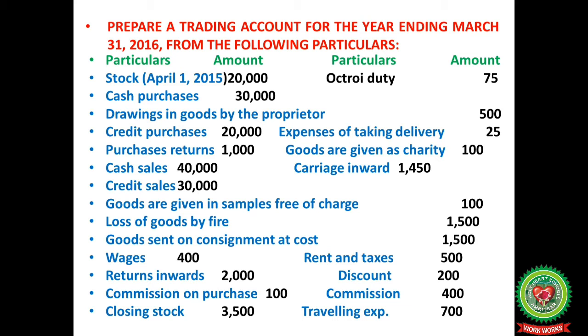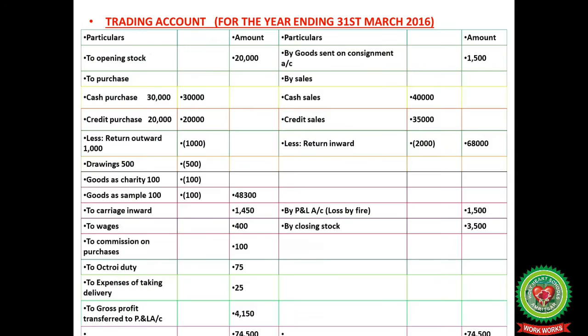goods sent on consignment at cost 1,500, wages 400, rent and taxes 500, return inward 2,000, discount 200, commission on purchases 100, commission received 400, closing stock 3,500, travelling expenses 700, octroi duty 75, expenses of taking delivery 25, goods given as charity 100, carriage inward 1,450.